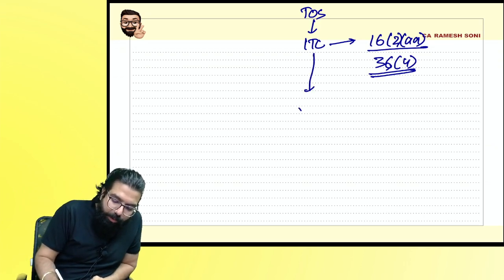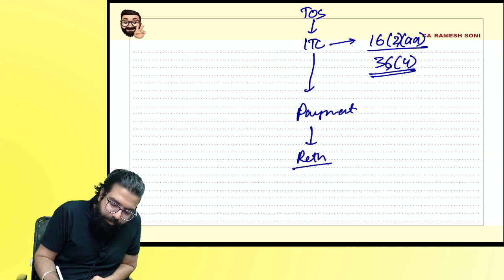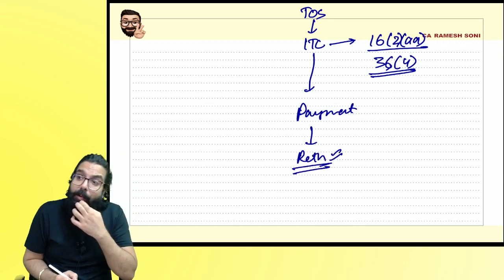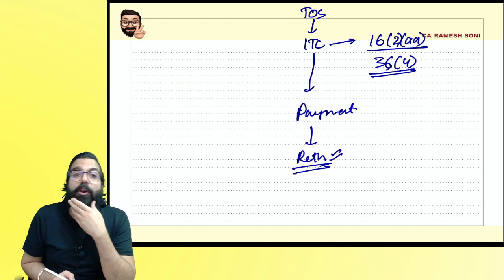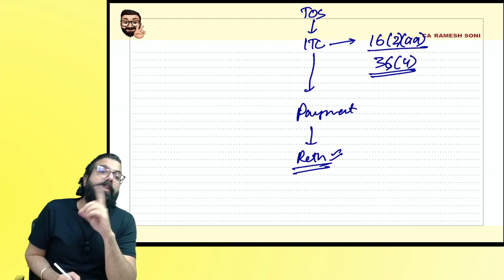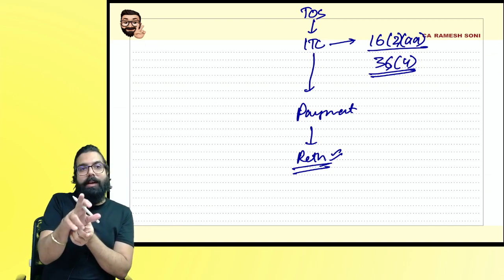The next one is payment of tax. There is no amendment. Then the next one is return. In return, what did I teach you, everyone? You will not be allowed to file your GSTR 1 if last month's GSTR 3B is not filed.